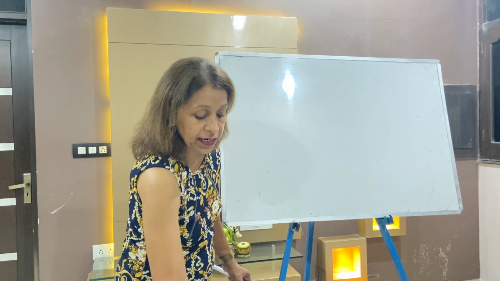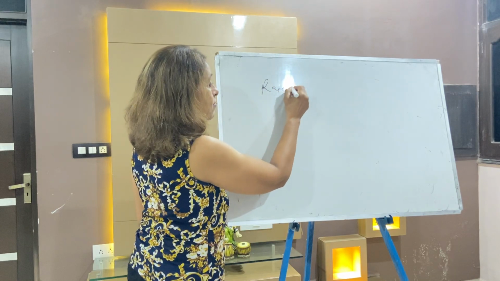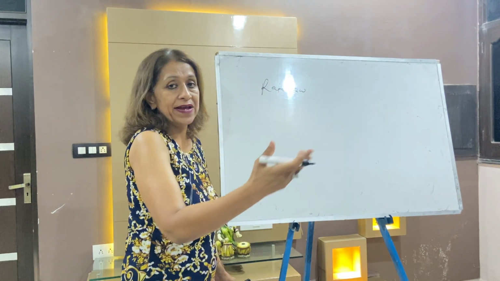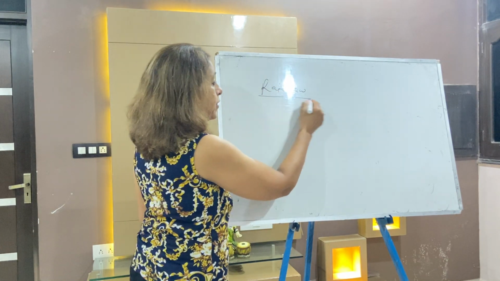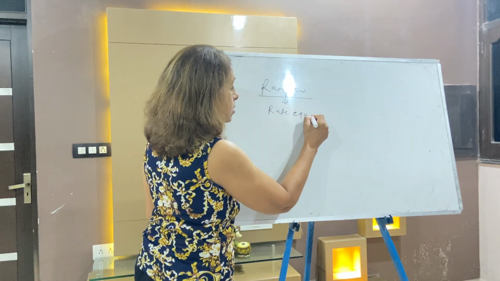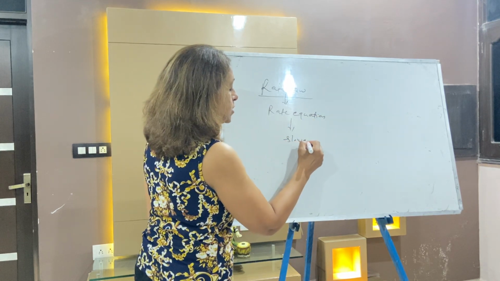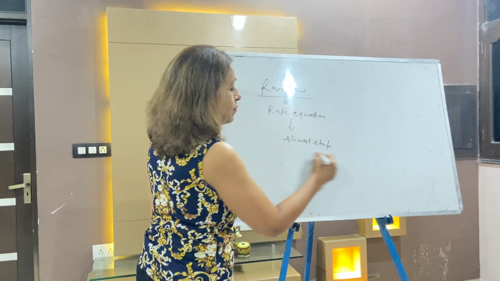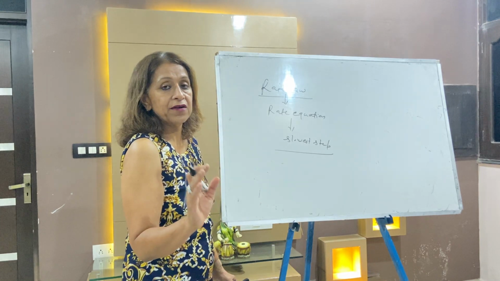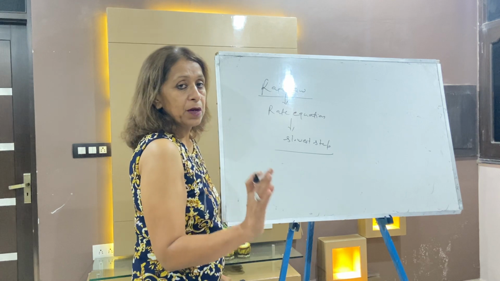Now write down the next, second topic. The second topic is rate law. In this topic you will cover molecularity, order, complex reaction, rate law. In the rate law we will write the rate equation, and we will always write the rate equation from the slowest step. The slowest step is the rate determining step. Detail you have already listened to.